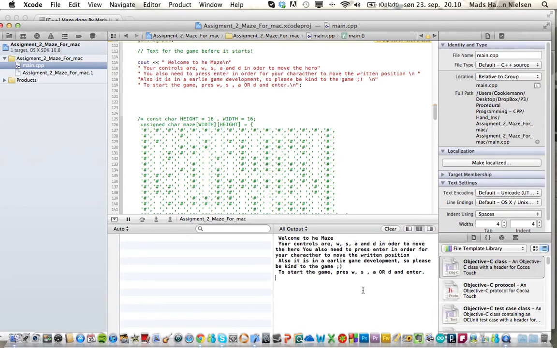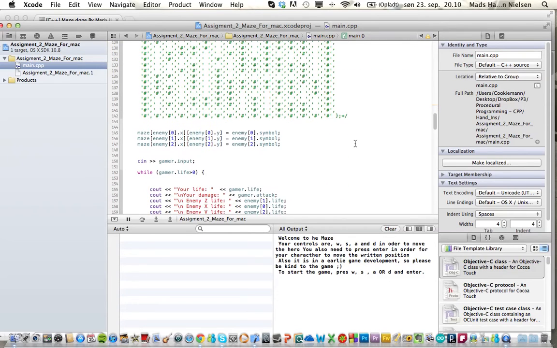For instance, press A, enter to move to the left, and D, enter to move to the right, and so on. It also says this is early game development, so please be kind to the game. To start the game, press W, S, A, or D, and enter. Then the game actually starts.